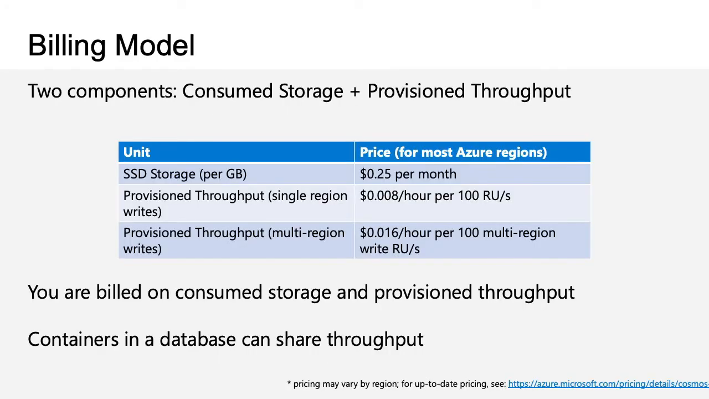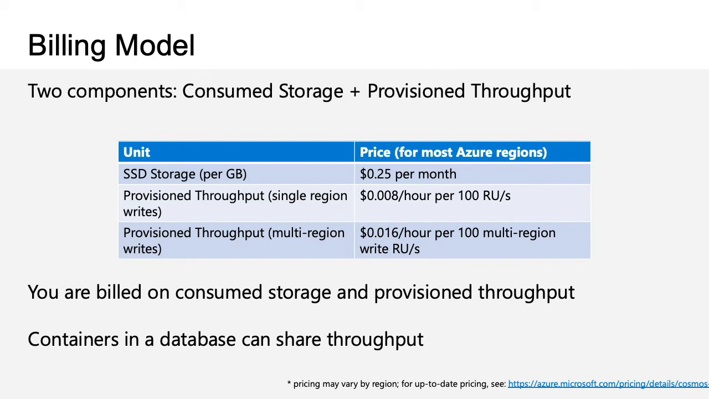So let's move on to see how the billing model works in Cosmos DB. If you see, there are two components in the billing factor of Cosmos DB. The billing is a combination of both the amount of storage you store in Cosmos DB and the amount of throughput you provision in Cosmos DB.